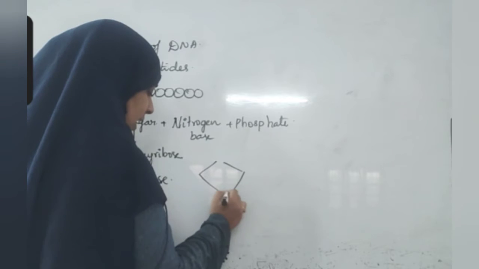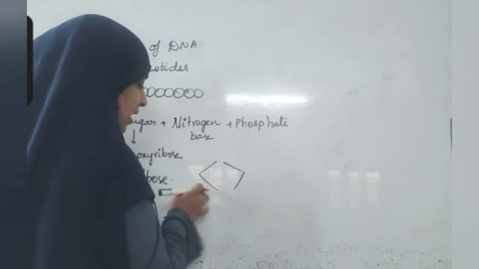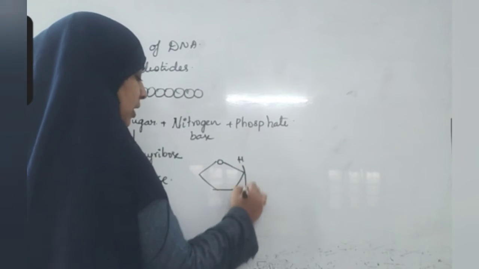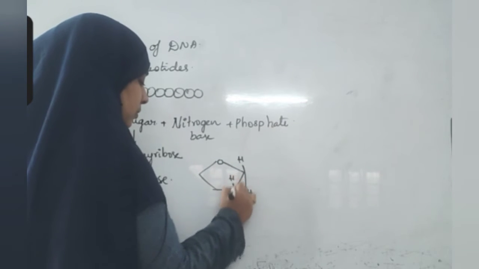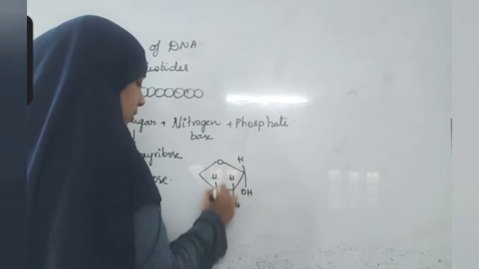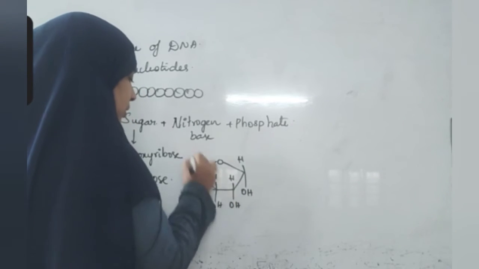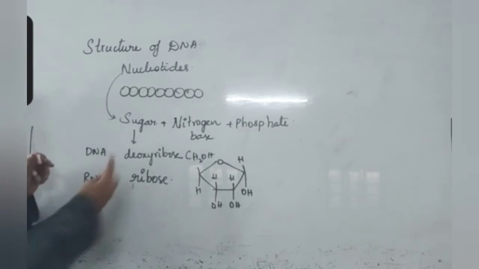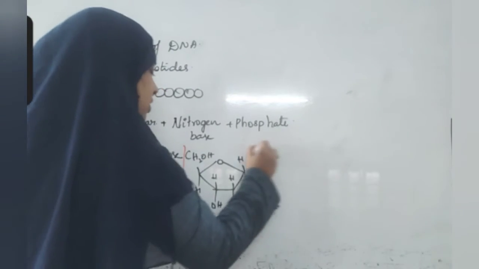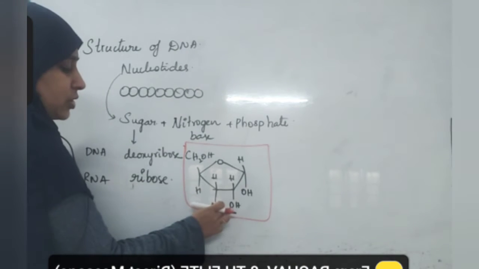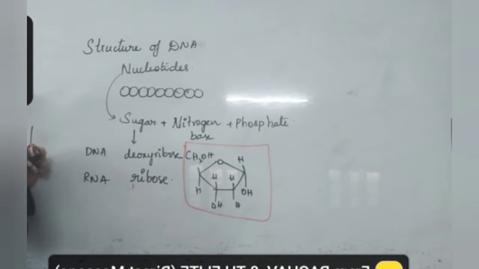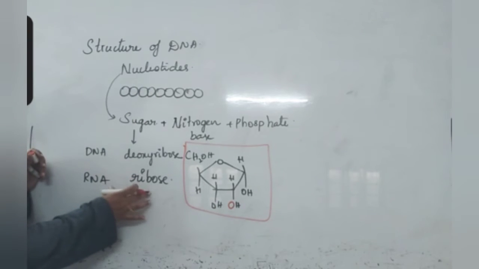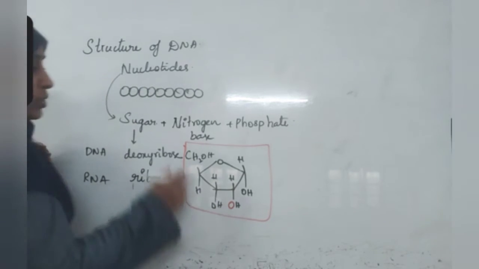Ribose is a cyclic compound. This is the structure of ribose molecule. And what is deoxyribose molecule? If this oxygen is removed, it is called as deoxyribose. So this is the oxygen that is making difference between deoxyribose and ribose.